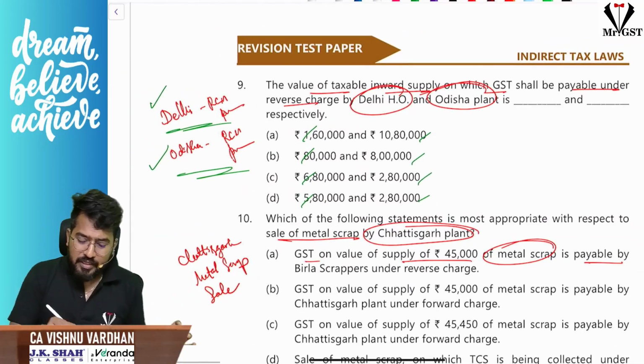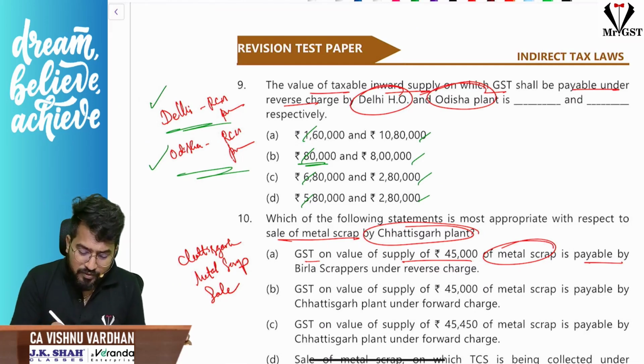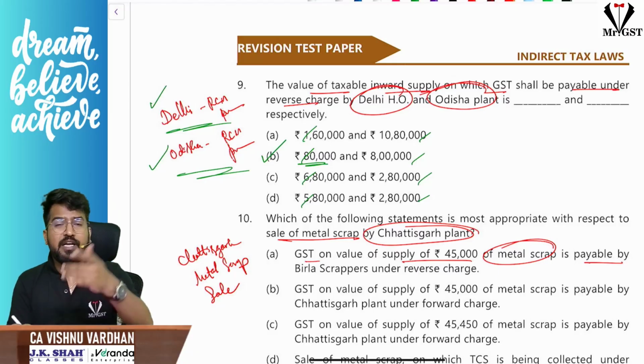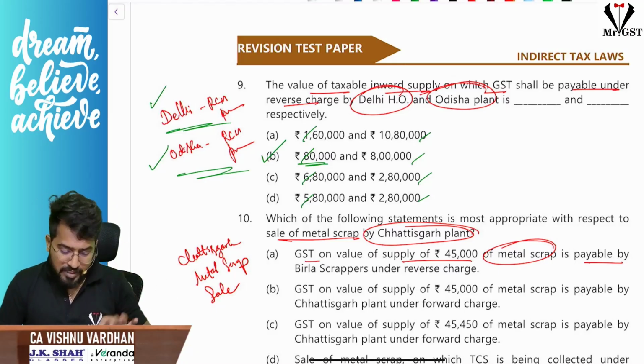Sir, if you see in all these answers, only 80,000 in Delhi is given only for one thing. So obviously B will be the answer. You need not calculate for Odisha straight away. You can save some time.